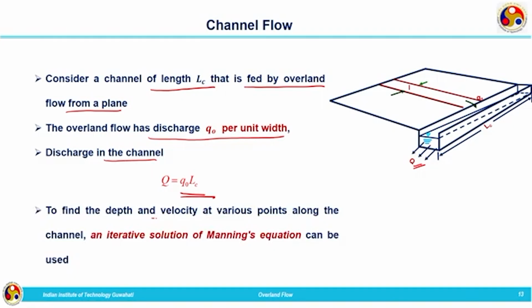To find the depth and velocity at various points along the channel, an iterative solution of Manning's equation can be used. Here we have a discharge Q from the channel and we assume that it is a uniform flow. How is that Q produced? It has come from the sheet flow. The entire sheet flow contributes to the channel, and we consider the value of capital Q as small q multiplied by the width of the sheet flow, that is, the length of the channel.